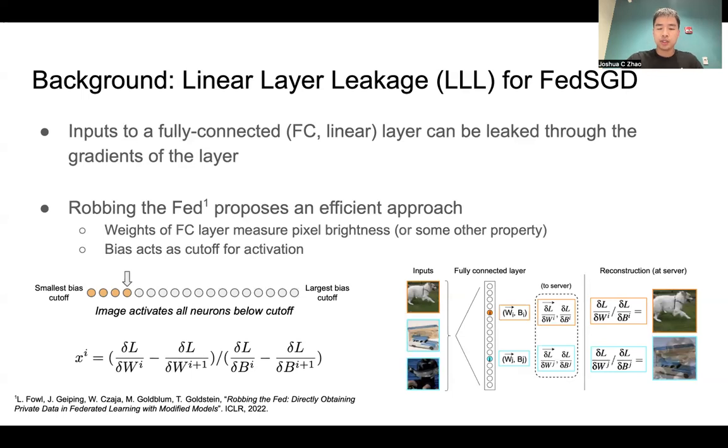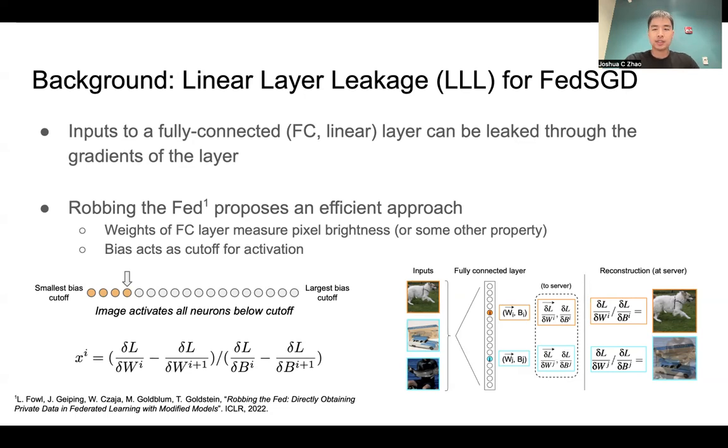If you look at the two images below, highlighted in blue, on the other hand, they activate the same neuron. Now, when reconstruction is done, the reconstructed image is a combination of both. In linear layer leakage, we would call this a failed reconstruction. This is the fundamental problem that linear layer leakage methods try to improve on.